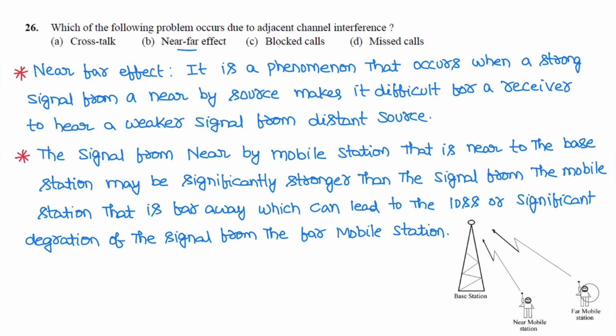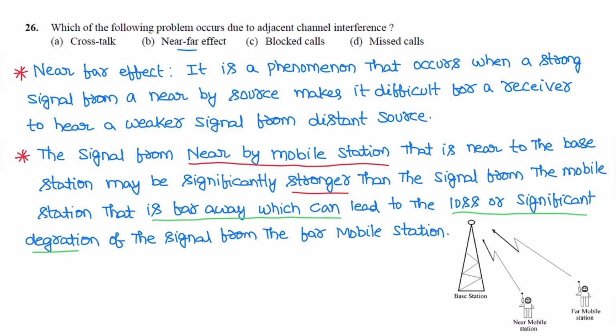So to avoid this near-far problem, the far mobile station transmits with high power and the near mobile station transmits with low power. So a power control mechanism is used to avoid this near-far effect. The other definition of near-far effect is that the signal from a nearby mobile station, that is near to the base station, may be significantly stronger than the signal from the mobile station that is far away, which can lead to loss or significant degradation of the signal from the far mobile station.